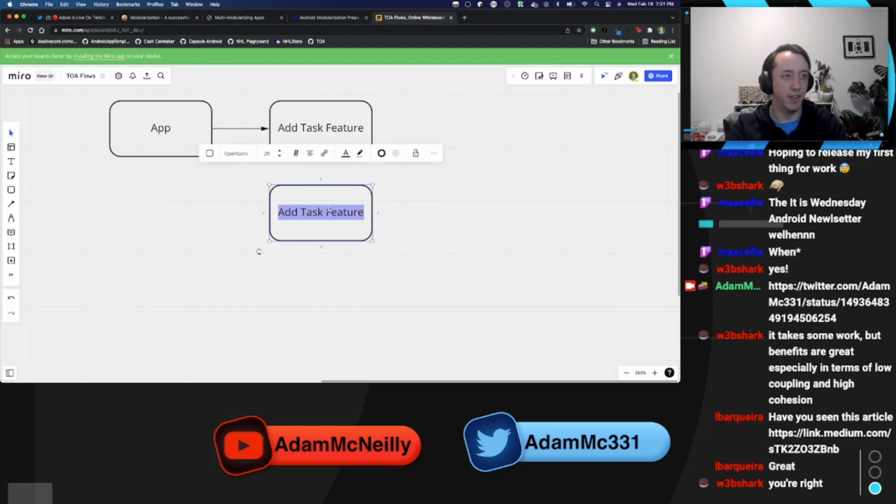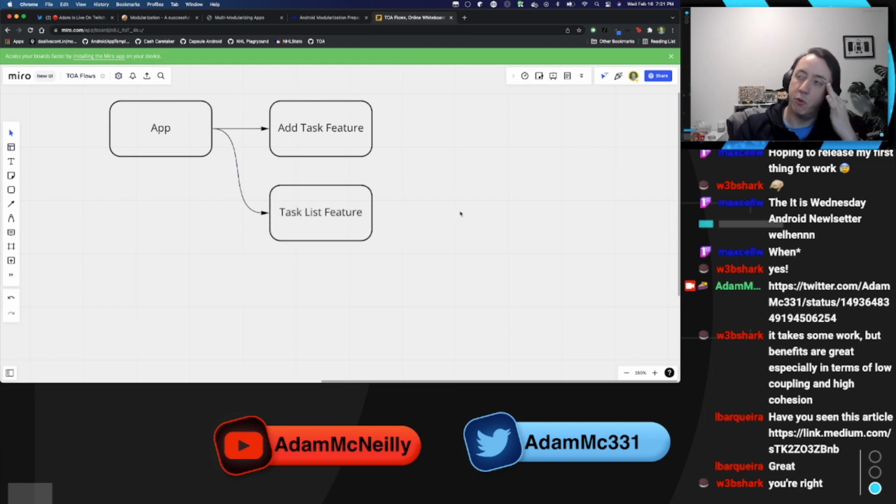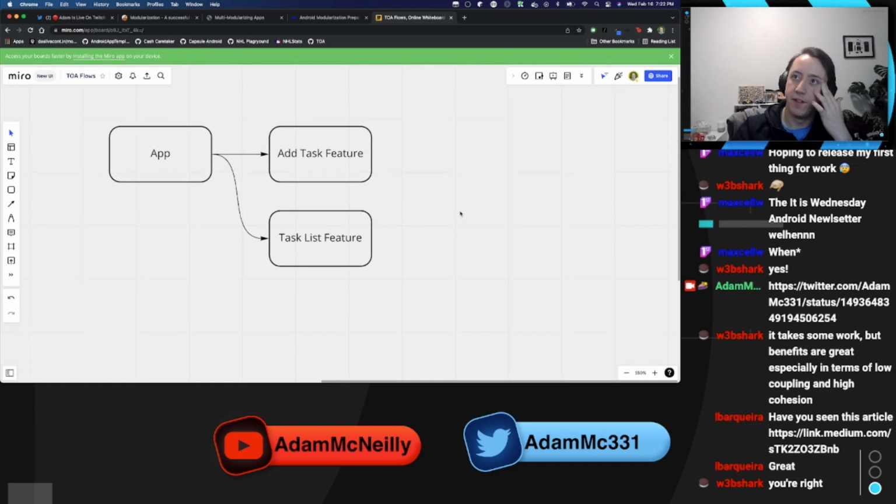Even though it looks more confusing, it's important to think about. So we'd have a task list feature, right? Both of these would go into our app module. But these two modules are going to have to share some stuff, like the task entity itself.